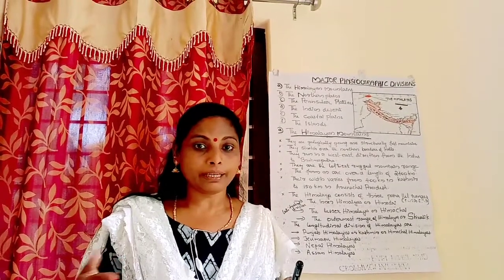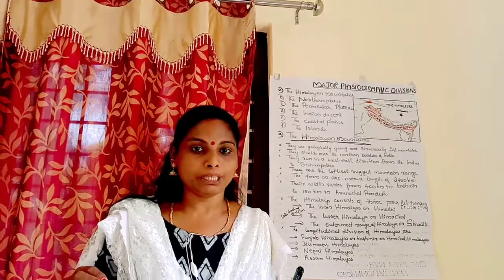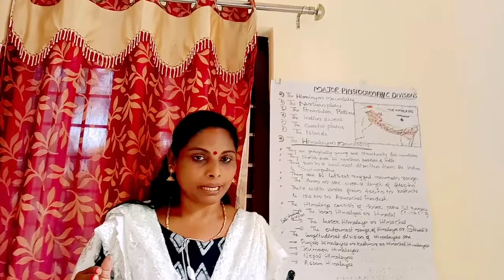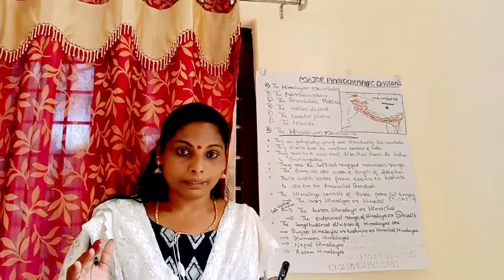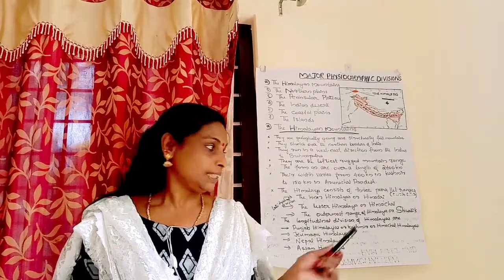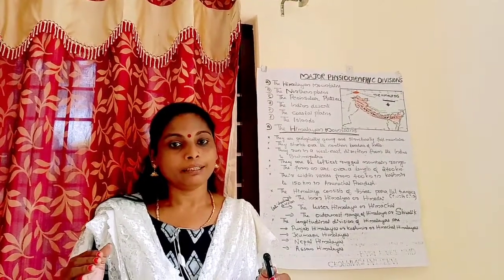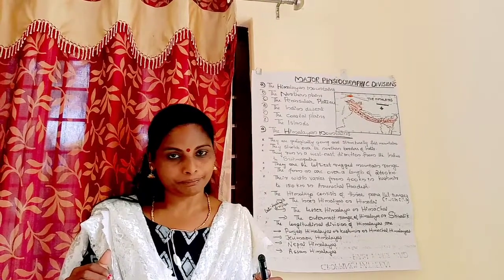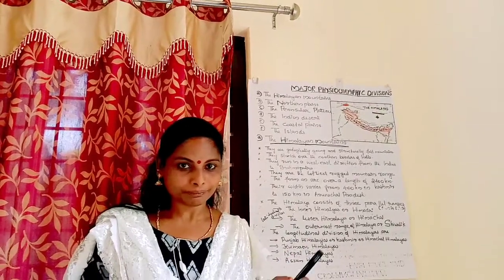Apart from this latitudinal division, it can again be divided into four based on longitude. They are the Punjab Himalayas or the Kashmir Himalayas or the Himachal Himalayas. The second one is known as the Kumaon Himalayas, then the Nepal Himalayas and the Assam Himalayas. Shall we learn that with the help of a chart?